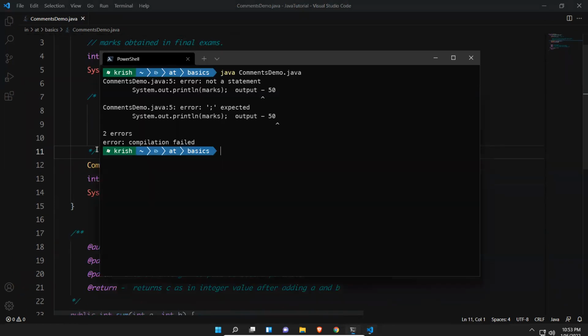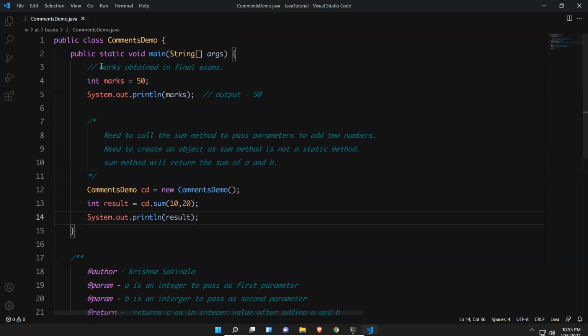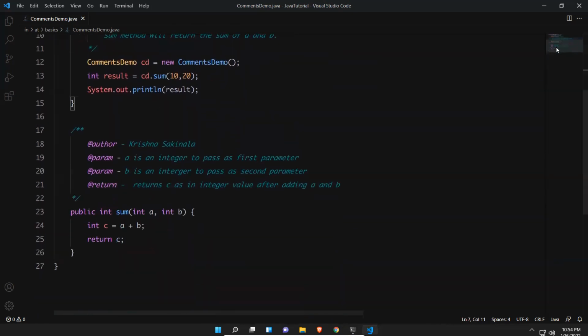If you execute this, you see 50, 30. 50 I'm directly printing here, and 30, 10 plus 20, I'm printing here. Our intention is not executing this logic: this is a single line comment, this is a multi-line comment in between slash star and star slash, and here documentation comments. You can put some information like this.